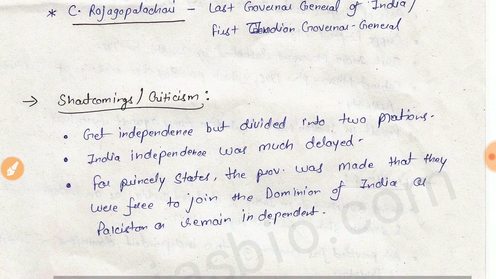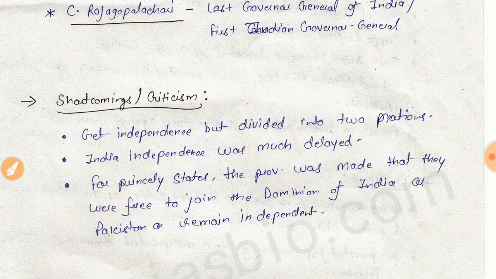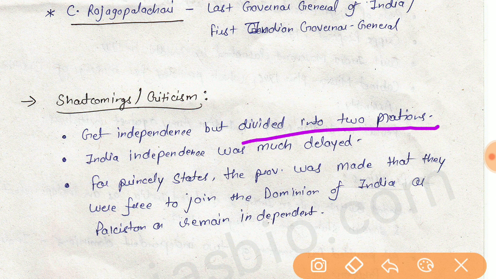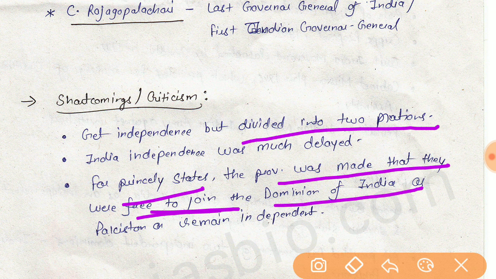And what are the criticisms about this? India got independence, but it was divided into two portions, and Indian independence was much delayed. For princely states, the provision was made that they were free to join the Dominion of India or Pakistan or remain independent.